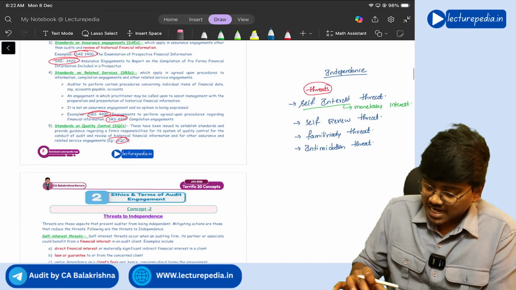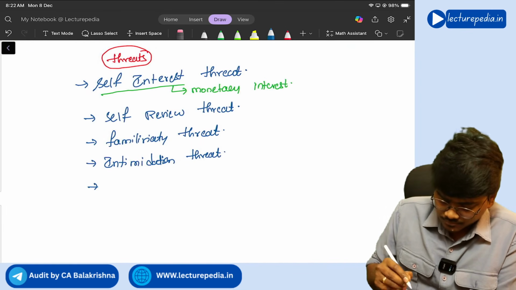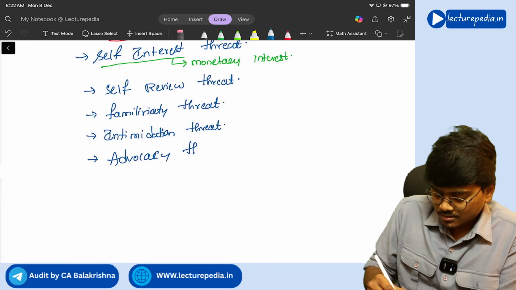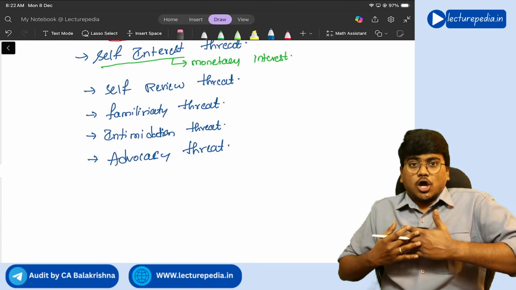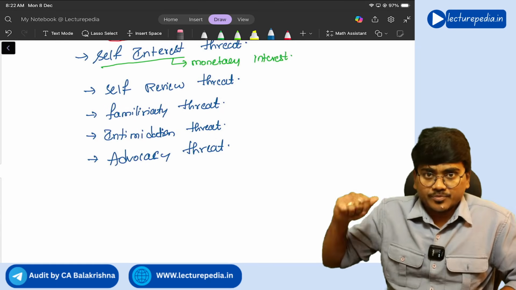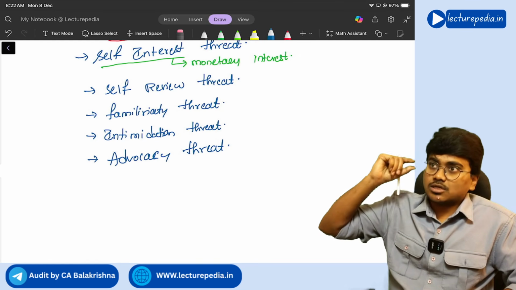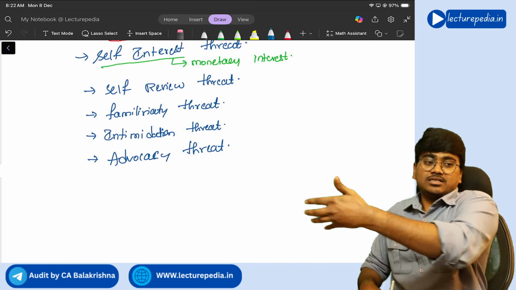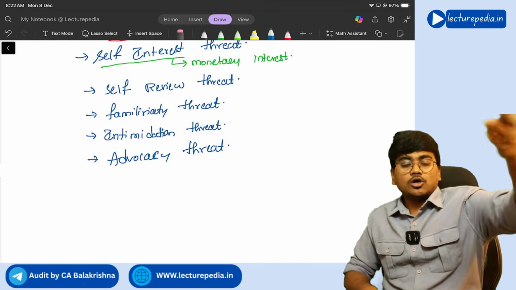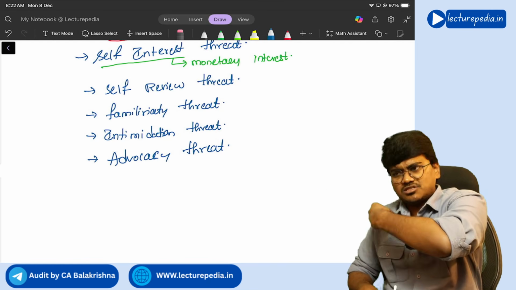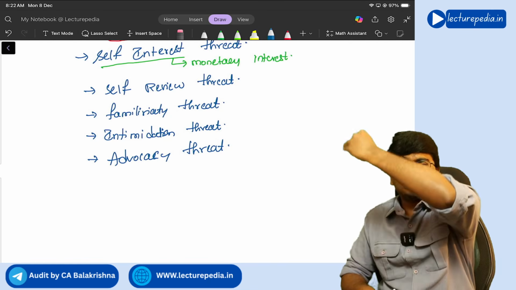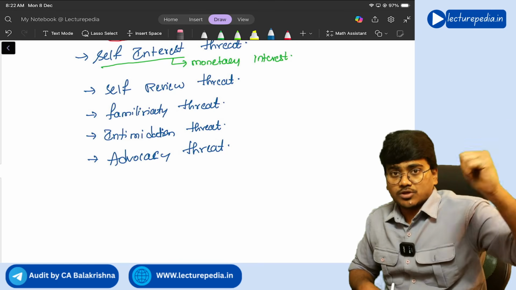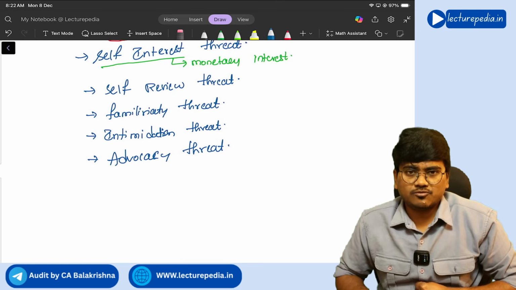threat, which is advocacy threat. Advocacy threat means the auditor is promoting the client. Let's say for example, the client is going for an IPO, initial public offering. The auditor has promoted the client in the public. See, public, the client's business is very good, it is making a lot of profit, it is having a lot of opportunities in the future. Like this, the auditor is promoting the client with the public, so that more subscription will be received for the IPO. Now